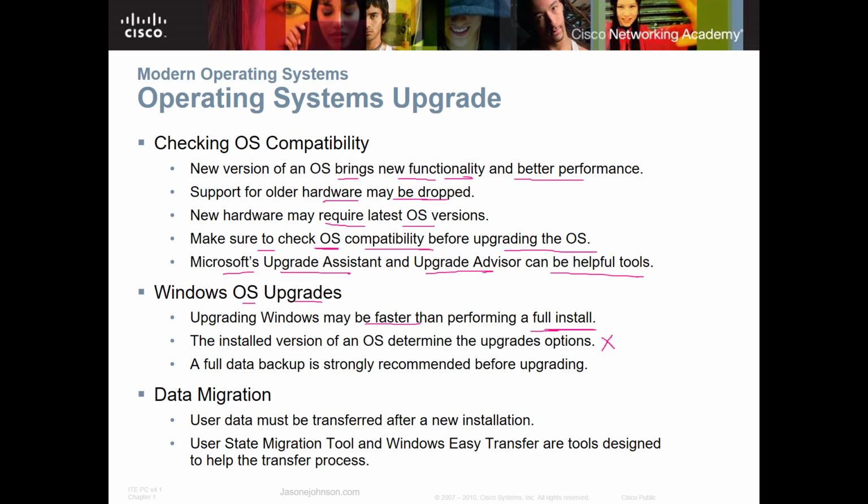For example, I upgraded my Windows 7 machine up to Windows 8, and then I upgraded it to Windows 10, so I had that upgrade path for it. So the last thing on that, though, is you want to make sure that you have good, full data backups on your files before you do some type of upgrade, because you just don't know if something's going to go wrong. And so you want to make sure you have a good backup on that. You also want to check and make sure that your backup was good. You don't want to just assume that it backed up and those files are okay on there.